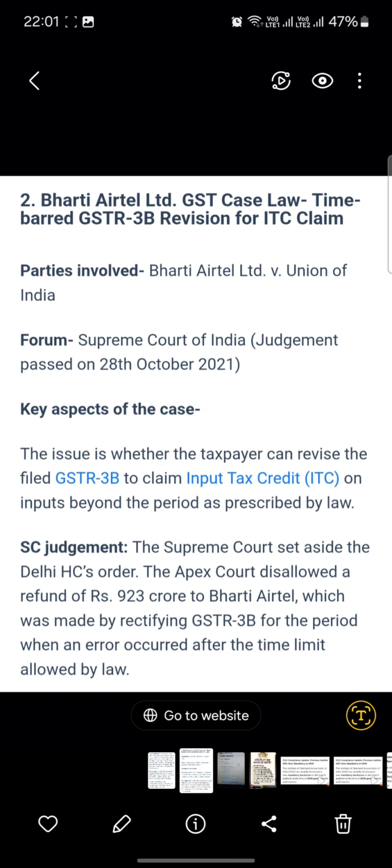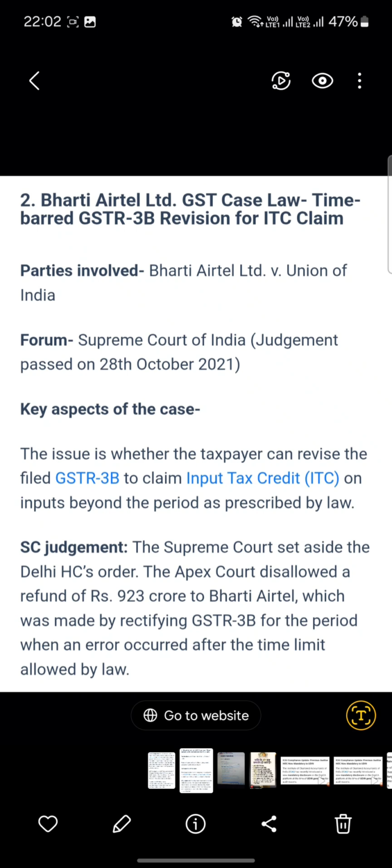That is the time limit bar for filing GSTR 3B, for revision of GSTR 3B, for claiming ITC. For it, some time bar is given for filing GSTR 3B, after which you are not allowed to file your GSTR 3B and claim your ITC. Now it is November. For every subsequent financial year, if you are claiming ITC for 25-26, then November 26 is the last date for filing your return for claiming ITC during the financial year 25-26.